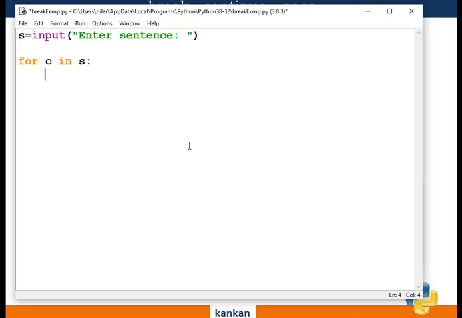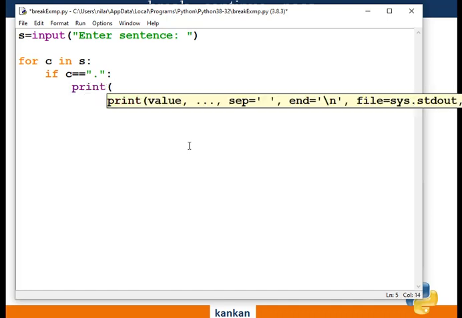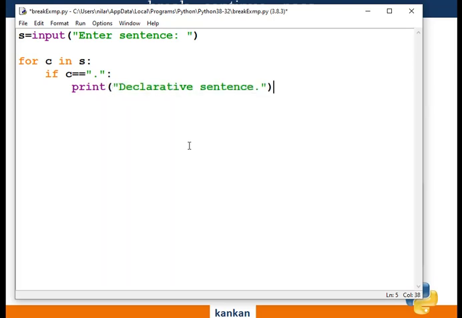Now check each character. First, if c equals dot, what can I conclude? This is a declarative sentence.